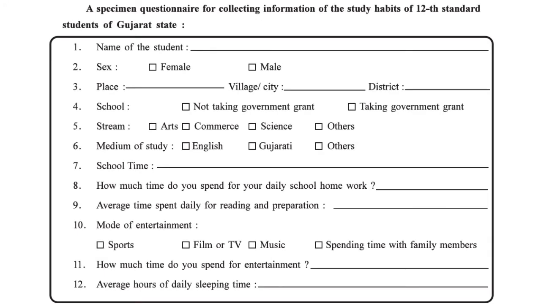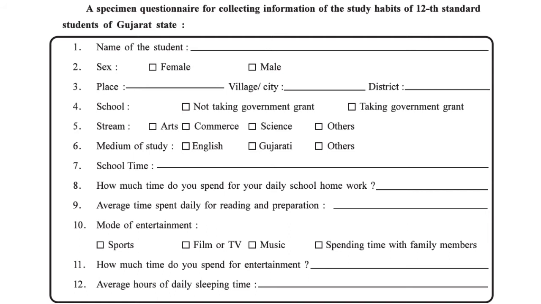Now look at an example of a questionnaire which is already given in your textbook, but I have copied it here. This is a specimen questionnaire for collecting information on the study habits of 12th standard students of Gujarat state. Now this is the heading, that means a title should be there. As you can see, most of the questions have either fill in the blanks or ticking.